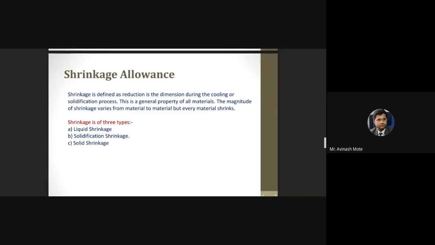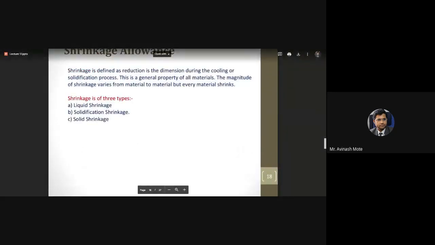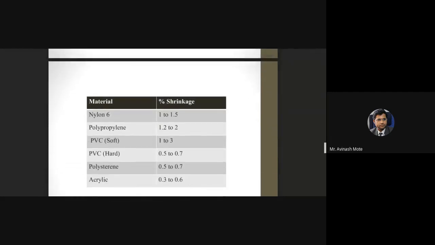During solidification shrinkage, there is a combination of liquid plus solid, so there are two phases. And during solid shrinkage, there is only one phase, that is the solid phase. Got it? 1, 2, 1. Right? So this is how the shrinkage of any material happens. I think you got the point clearly. We'll move ahead. So these are some percentage shrinkage values.